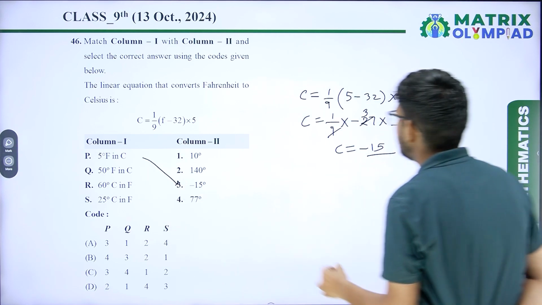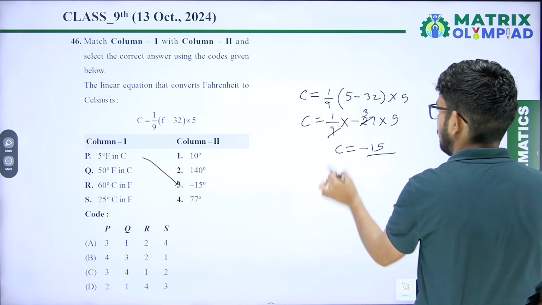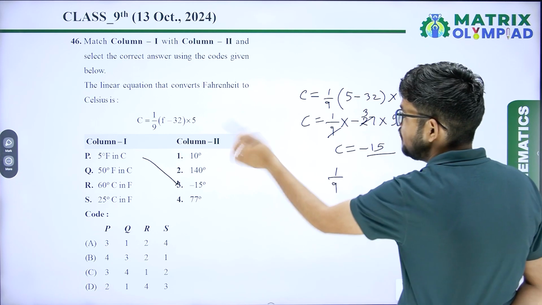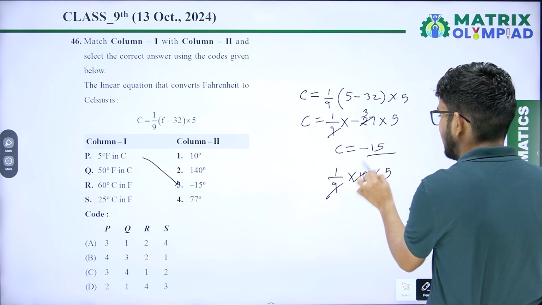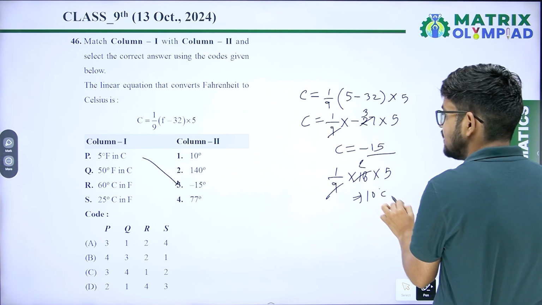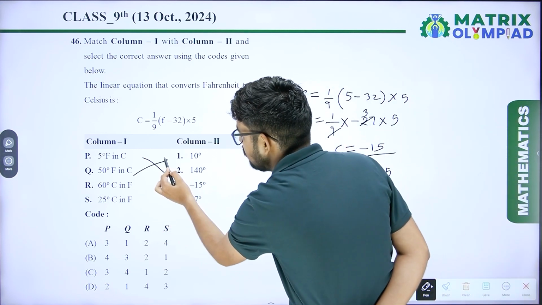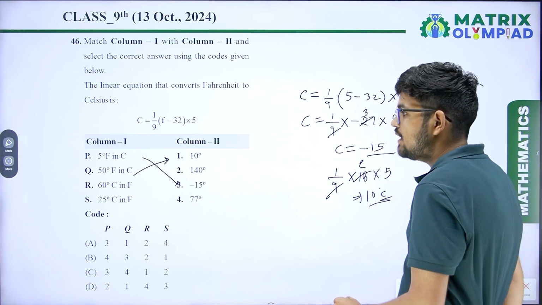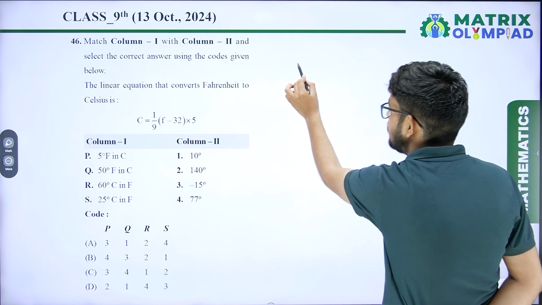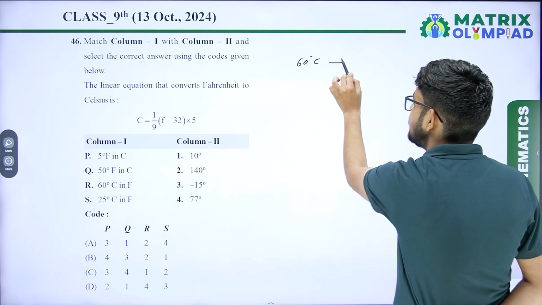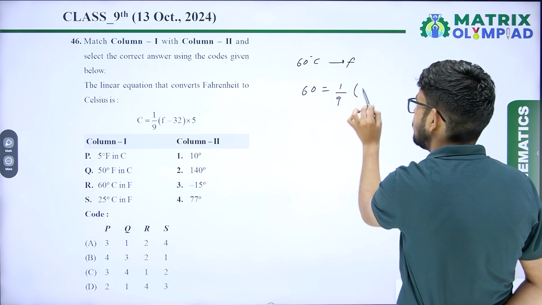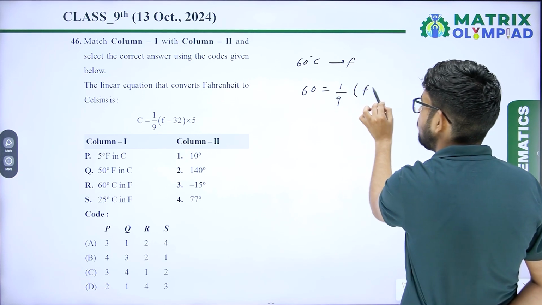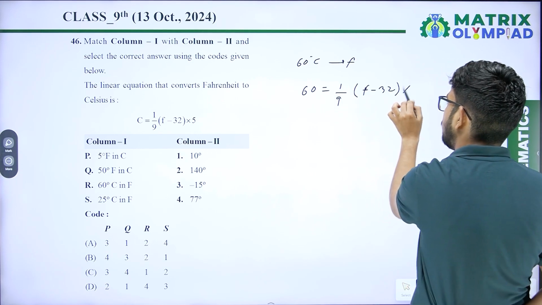50 degree Fahrenheit in Celsius. So that is 1 upon 9, 50 minus 32, that is 18, multiplied by 5. So you will get 10 degree Celsius. So Q's correct answer is first, 10 degree Celsius. R, 60 degree Celsius in Fahrenheit. So 60 equal 1 upon 9 F minus 32 into 5.